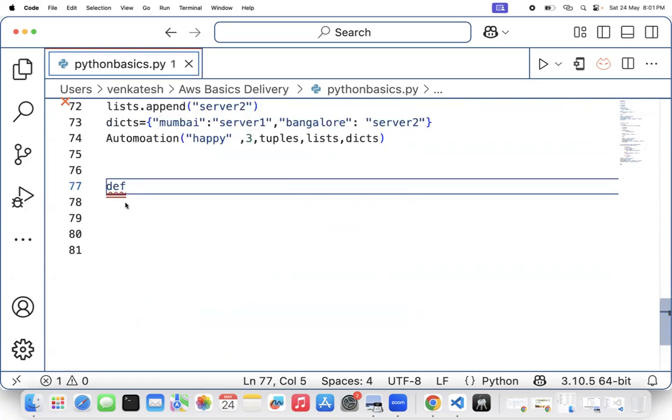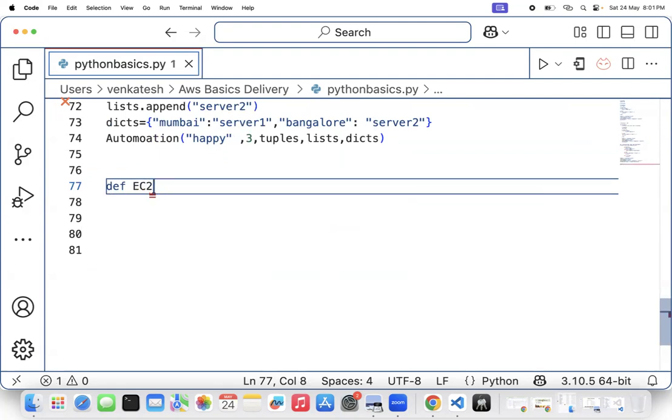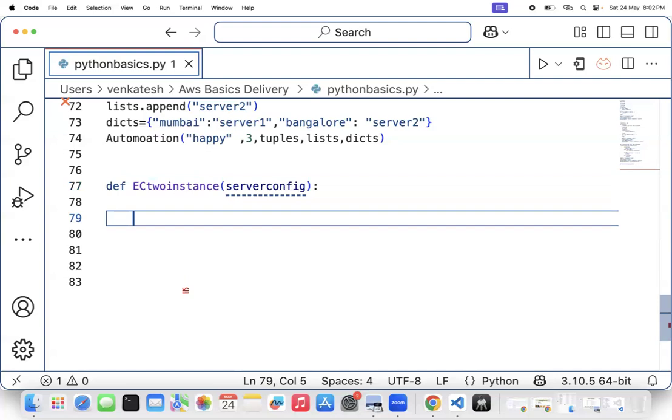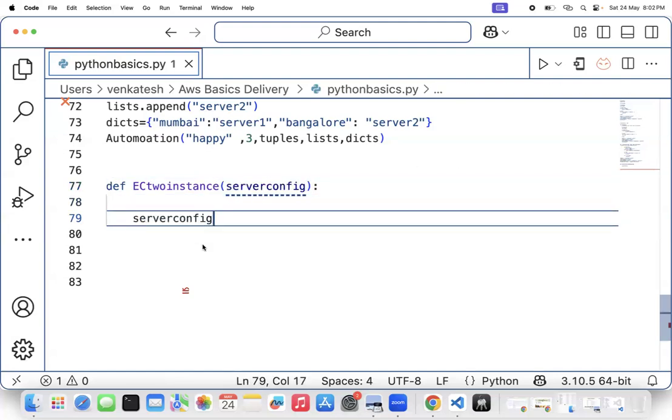Suppose, for example, in AWS, I will write a function called EC2 instance. This is my function name. And to this function, I'll pass server configuration. So carefully listen, this variable is server configuration. As a programmer, I'll put it like this here. I'll write the code in detail, very in depth.